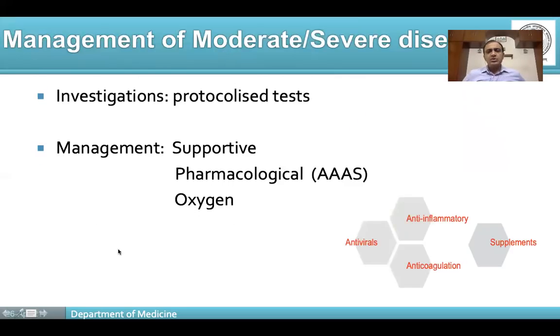Right. Talking about management of moderate to severe disease, usually a battery of investigations are done, and we are going to talk about it. Management hinges on use of oxygen, supportive therapy, and some pharmacological therapy. Now, this pharmacological therapy, we are going to talk about in a little bit of detail. So they can be classified into one of four groups: antivirals, anti-inflammatory, anticoagulation, and supplements.